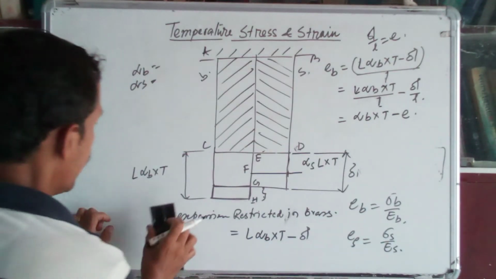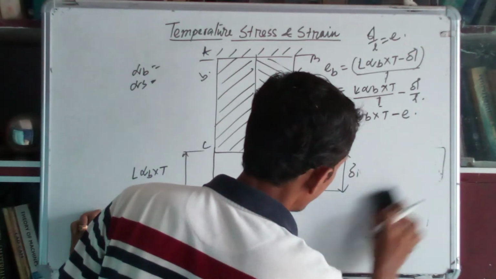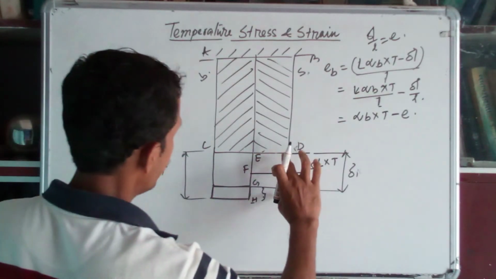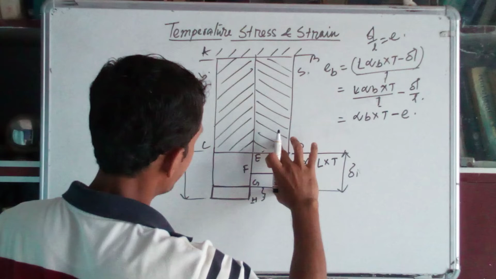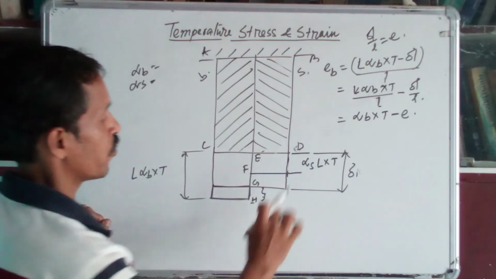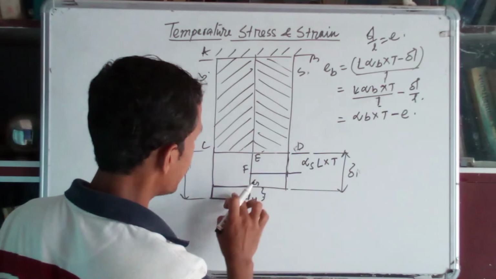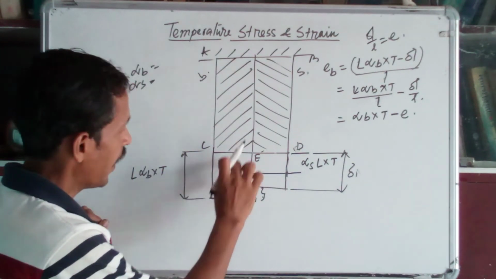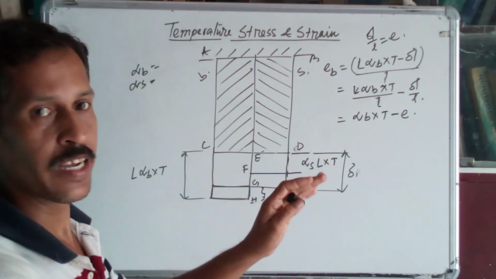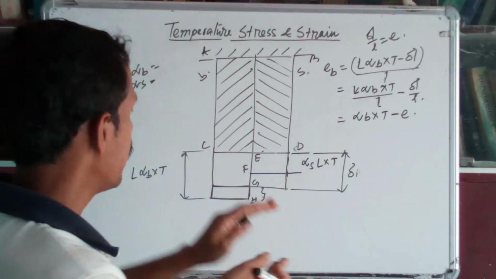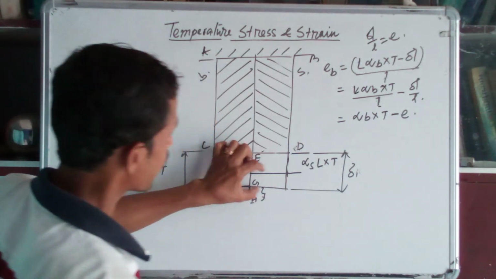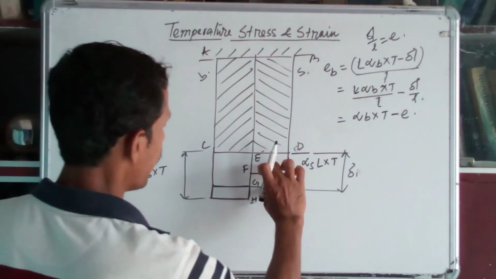Okay, now in case of steel, as steel is under tension and brass is under compression, some amount of extra elongation of steel was there due to the expansion of brass, because brass tries to expand and steel tries to compress. So how much was this amount of expansion extra in the steel bar?